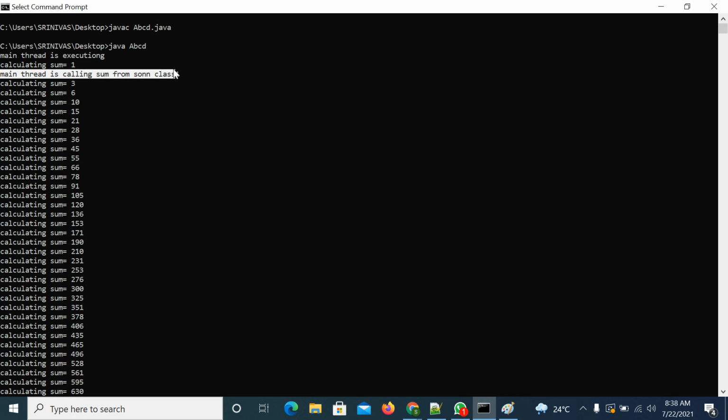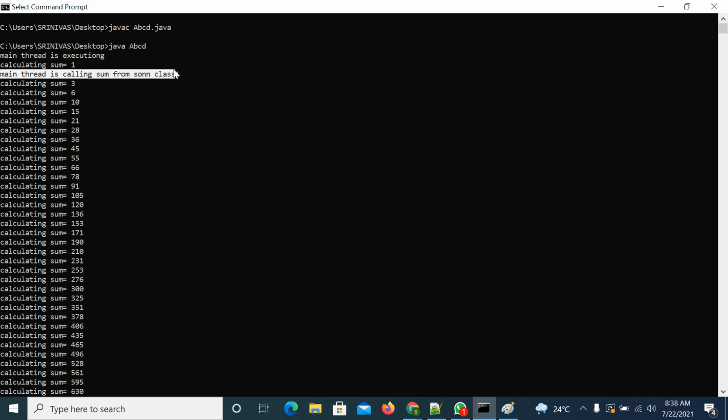That means the main thread is not waiting until the second thread calculates the sum of 100 numbers. It is not waiting. What is our intention now? We need to wait for the second thread to complete the task. Then the second thread has to notify us. That means the main thread and the other thread must communicate with each other.